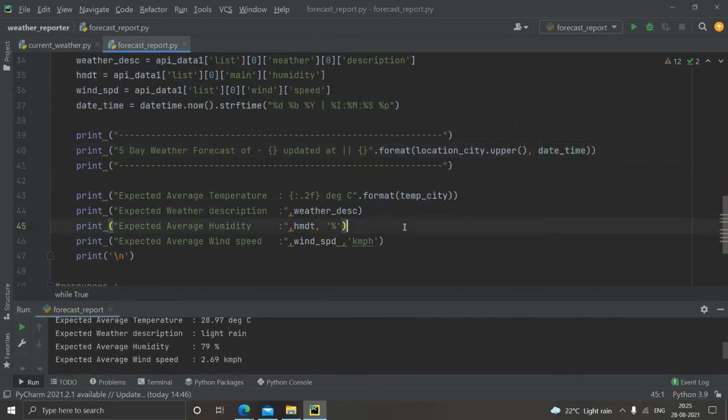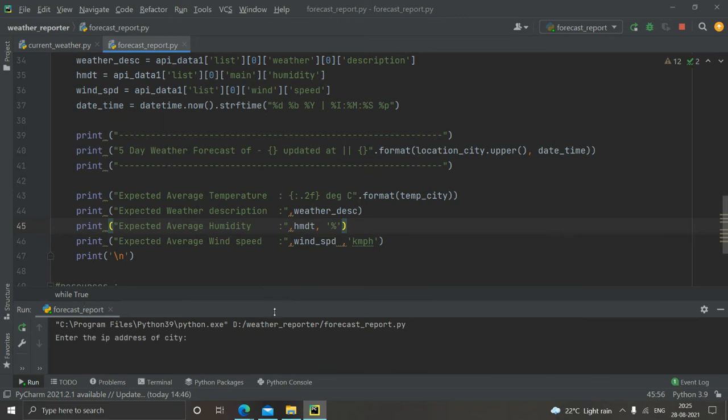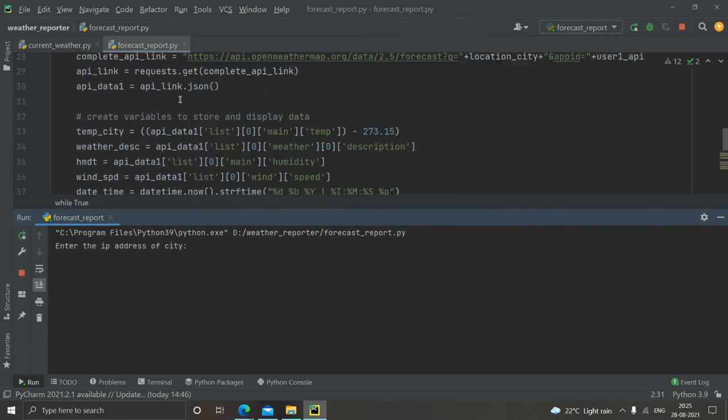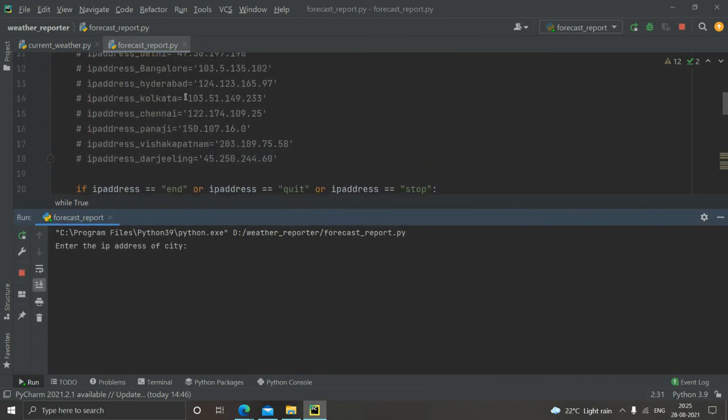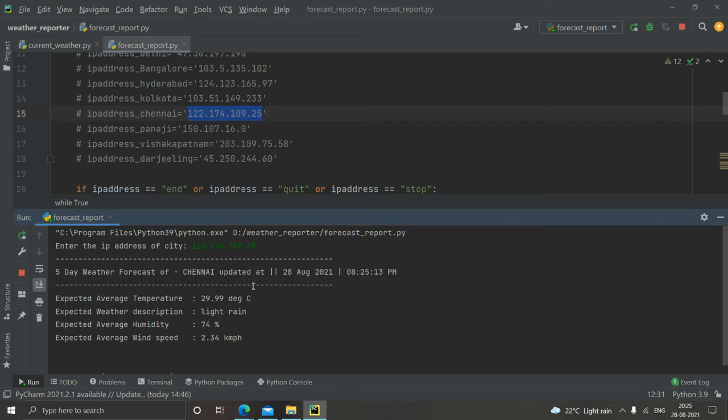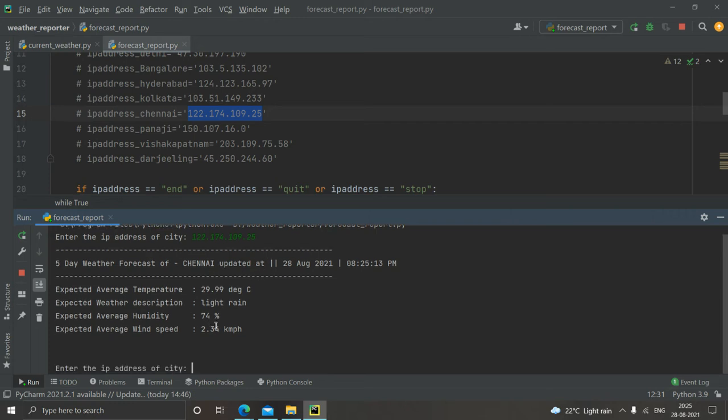Let's run this code once again. It is asking for an IP address. Let's give one. I gave an IP address, and it is of Chennai. It is showing average humidity is 74%, temperature is 30 degrees Celsius.